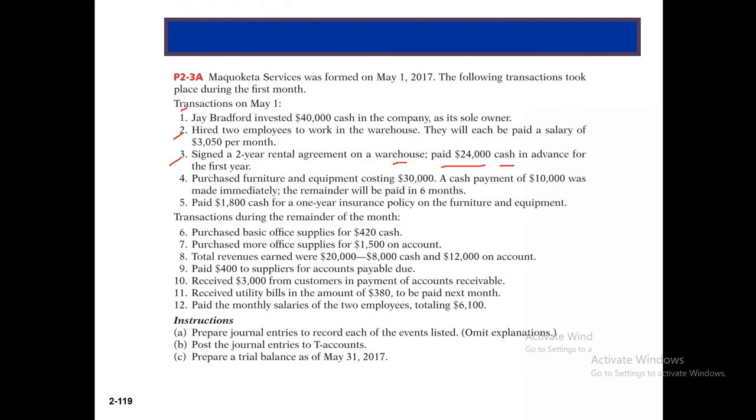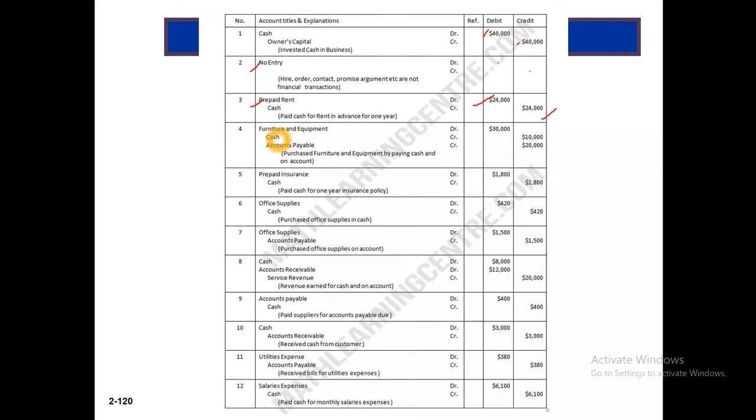Now 4, May 4, purchase furniture and equipment costing 30,000. So furniture and equipment will be debit. The asset increases here, and cash payment 10,000, so cash will be credit, and the remainder will be paid in 6 months. So this is the liability, accounts payable. So accounts payable will be credit. Here furniture debit, cash credit, and accounts payable credit.